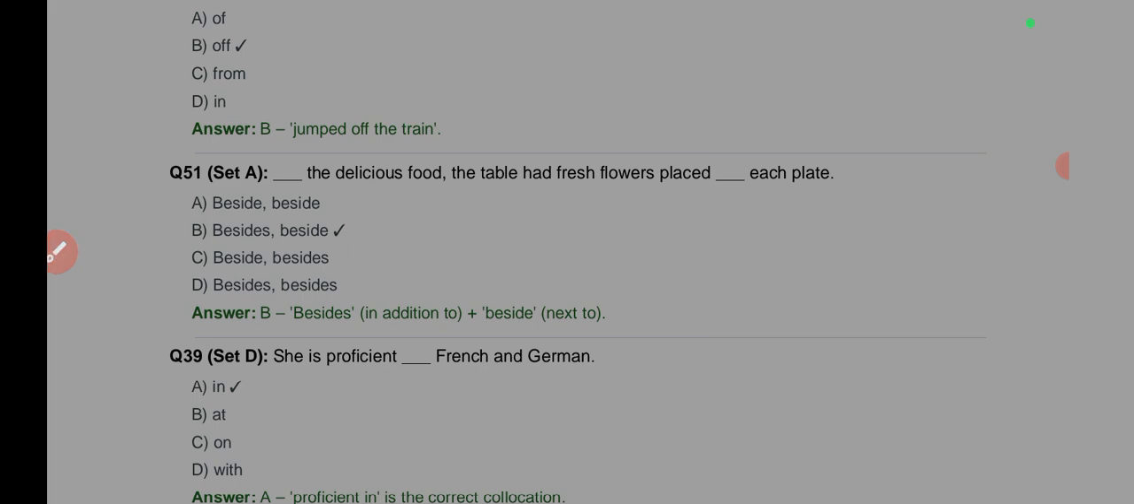Besides the delicious food, the table had fresh flowers placed beside each other. Besides, that's the answer. When you use besides, that is apart from. Okay, it's besides, not beside. Apart from is besides. So the answer is B. Besides and beside.